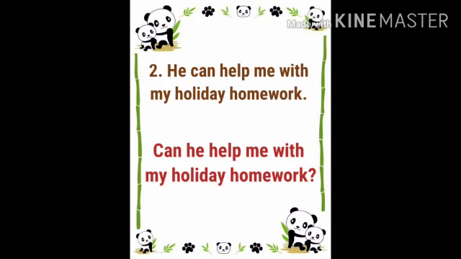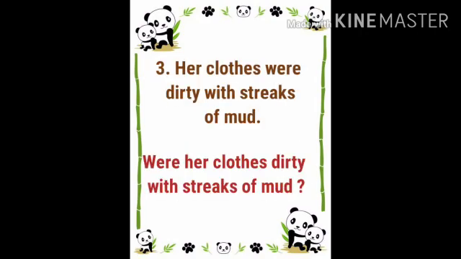Here, can is a helping verb and the sentence is, can he help me with my holiday homework? Third, her clothes were dirty with streaks of mud. Here, were is a helping verb and the sentence is, were her clothes dirty with streaks of mud?